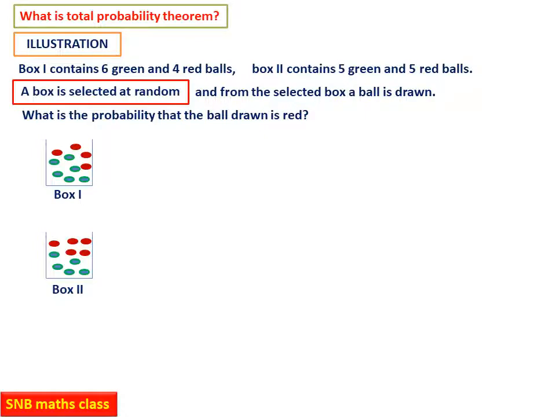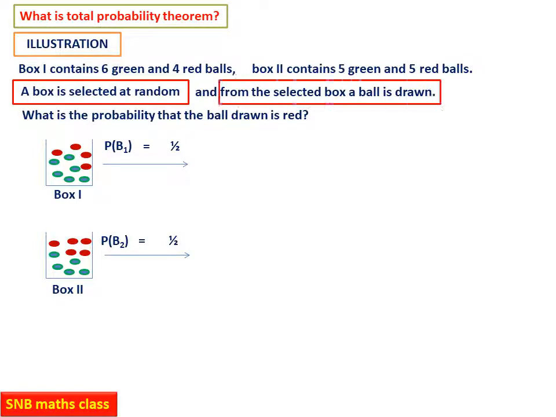These are given. Now what is done here is, one box is selected at random among these two. Suppose you select the first box, what is the probability? The probability of B1 will be 1 by 2. Similarly, suppose you select box 2, the probability of B2 will be once again 1 by 2. Now from the selected box you are drawing a ball. The color of the ball is red. So this is the second stage.